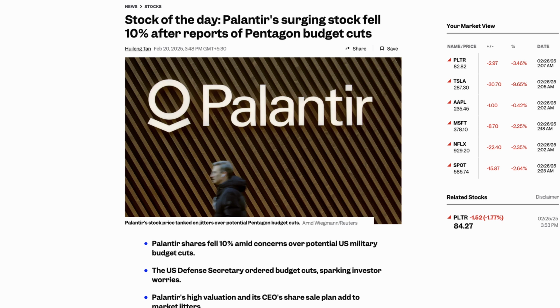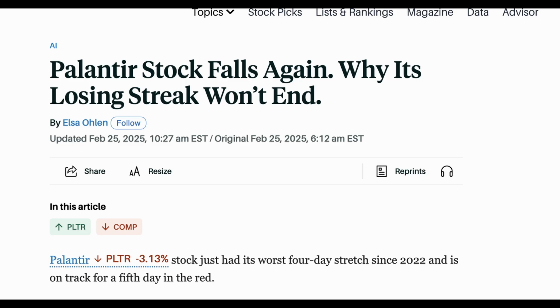Additionally, insider trading activities, such as CEO Alex Karp's plan to sell up to 10 million shares, have contributed to investor apprehension. Given the current technical indicators and fundamental factors, potential investors should exercise caution. The stock's oversold conditions may present short-term trading opportunities. However, the broader bearish trend and uncertainties surrounding government contracts suggest a careful evaluation of risk tolerance and investment horizon is warranted.